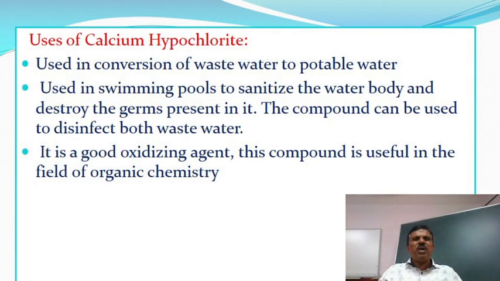Uses of calcium hypochlorite: used in conversion of wastewater to potable water, used in swimming pools to sanitize the water body and destroy the germs present in it. The compound can be used to disinfect wastewater. It is a good oxidizing agent. This compound is useful in the field of organic chemistry.